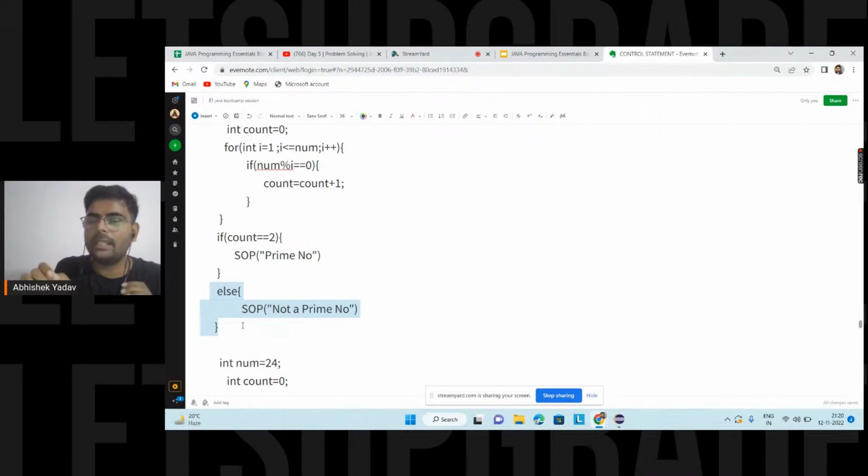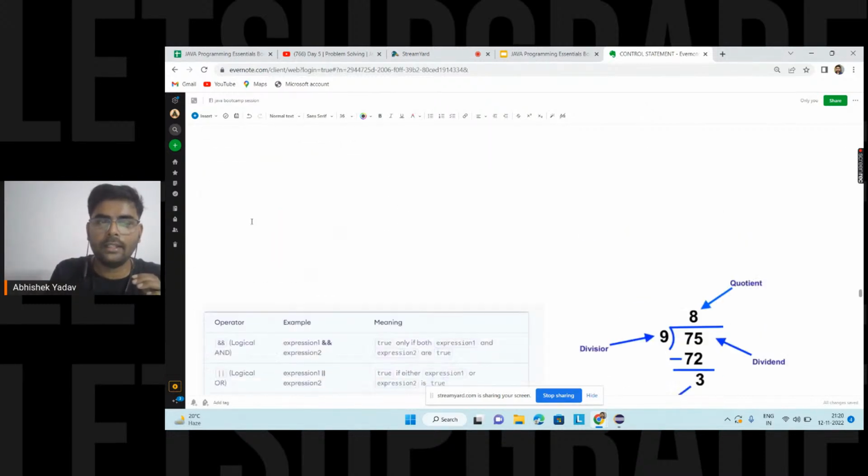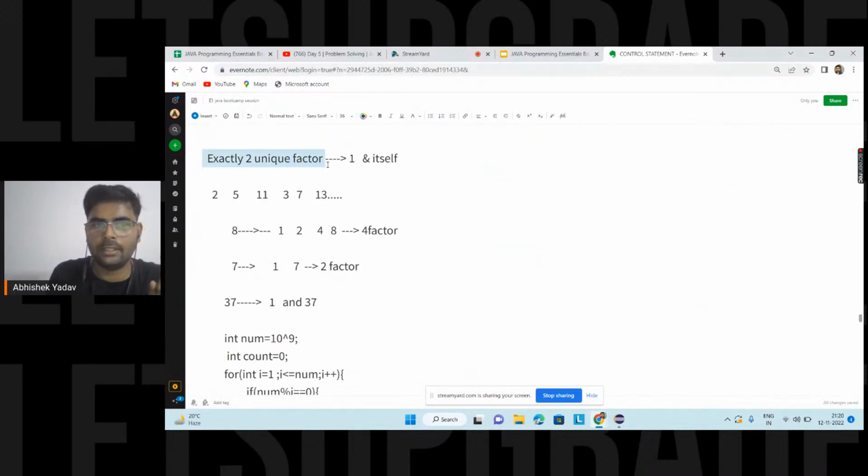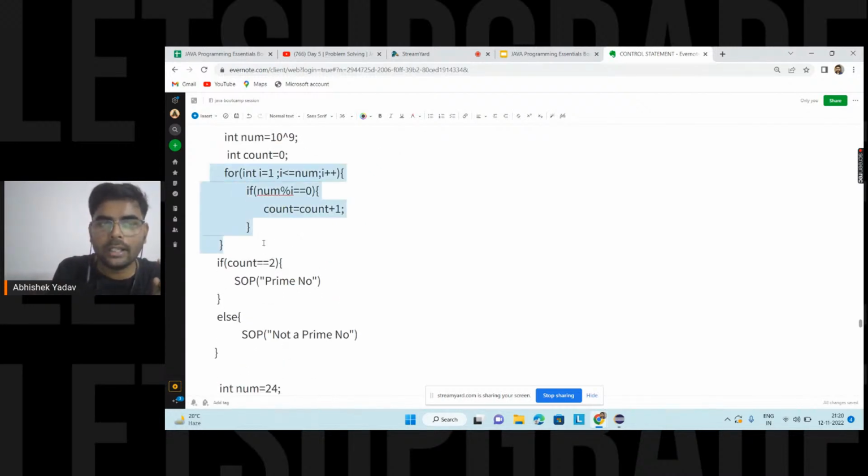Okay, so when you are solving a question, you have to first analyze the definition part. You have to be clear what you want to calculate. So first, my problem statement is prime number. I know the definition. Now I have to tell the same definition to the computer. So here I have written a simple code, and here I observe the time complexity. Time complexity is too large.